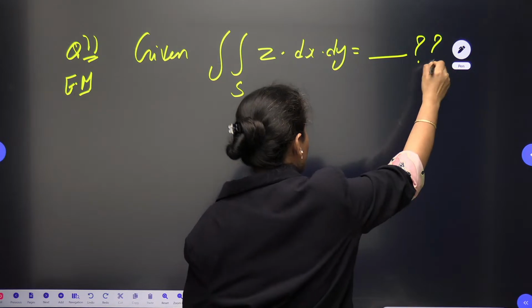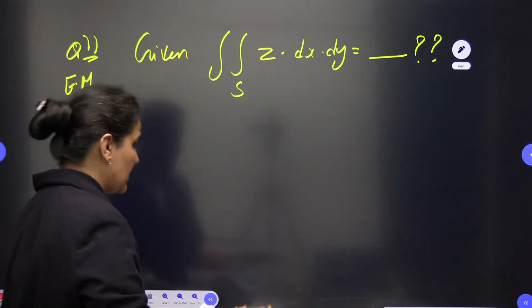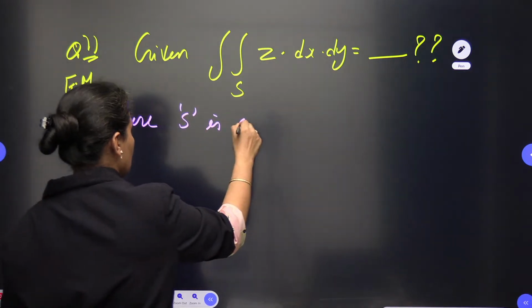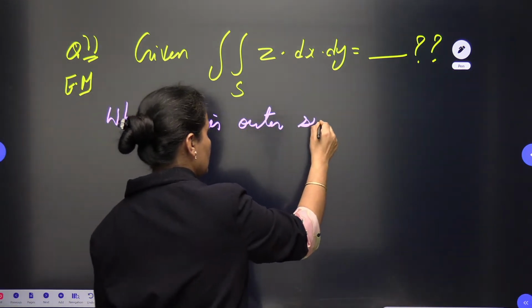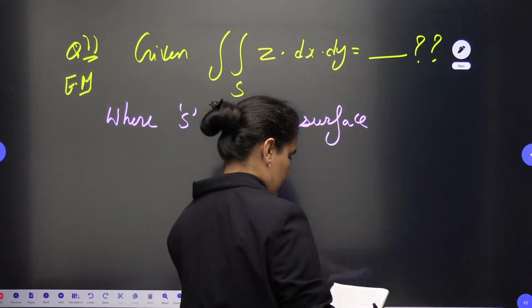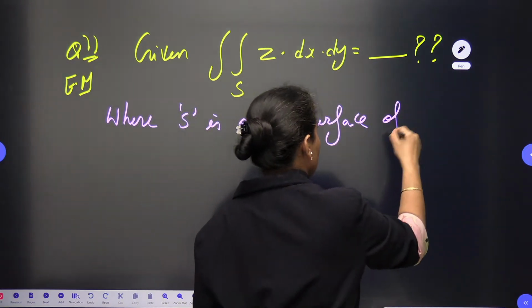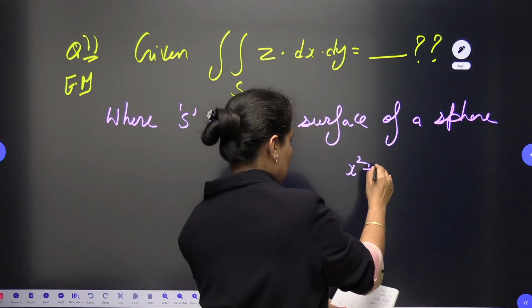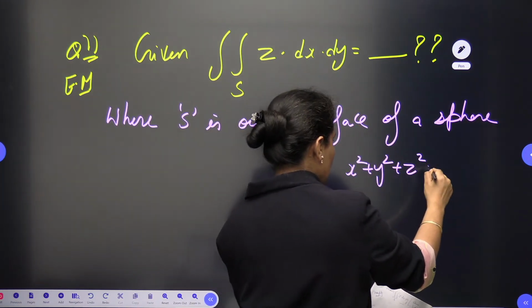We need to find out the value of this one, where S is the outer surface, the closed surface, right? So the outer surface of a sphere x square plus y square plus z square is equal to r square.